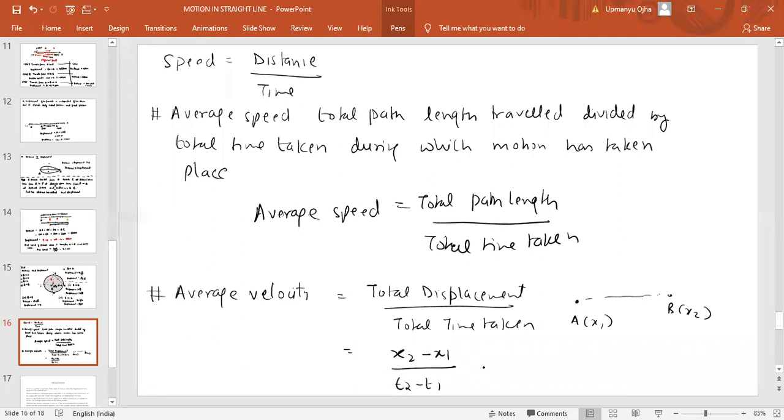Here t2 minus t1 is the time taken to reach from A to B. So x2 is the final position, x1 is the initial position, and t2 minus t1 is the time taken by the particle to reach from A to B. That is the average velocity of the particle.